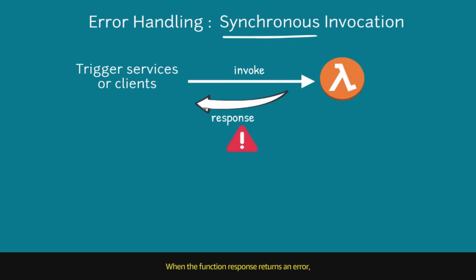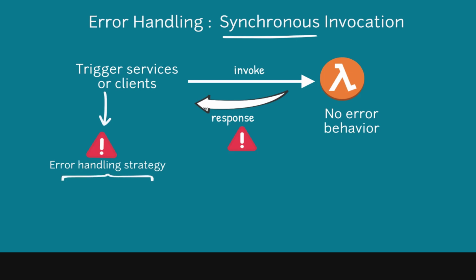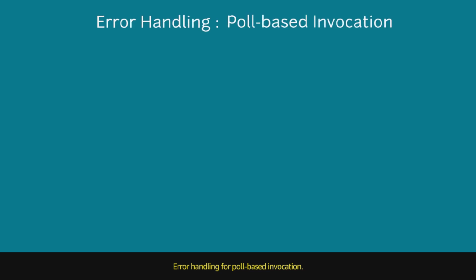When the function response returns an error, there is no error behavior for Lambda. The service or the client is responsible for the error handling strategy, such as checking the error and determining if you should retry the invoke. Error handling for poll-based invocation.